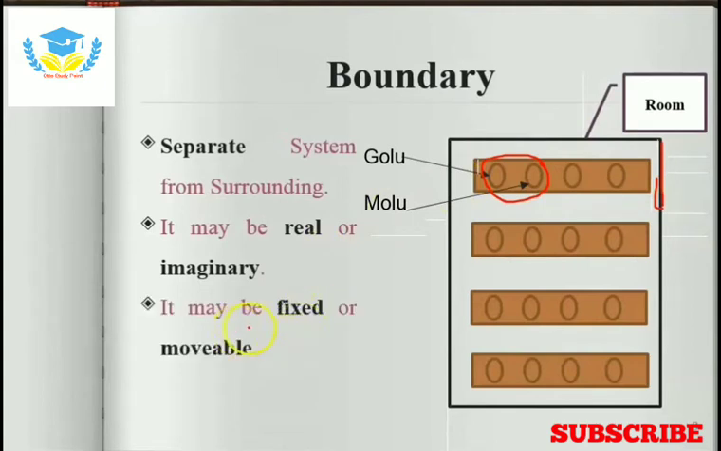The next, it may be fixed or it may be movable. In this case, if we first concentrate on these two students, and after that I am concentrating on these three students, then the boundary is now increased, means the boundary in this case is movable. If we consider the example of the classroom, in this the boundary is fixed because we can't move that wall of the classroom. So in this case the boundary is fixed.